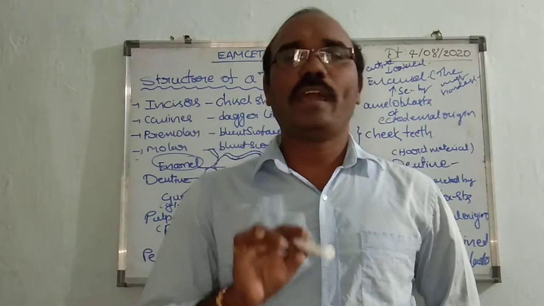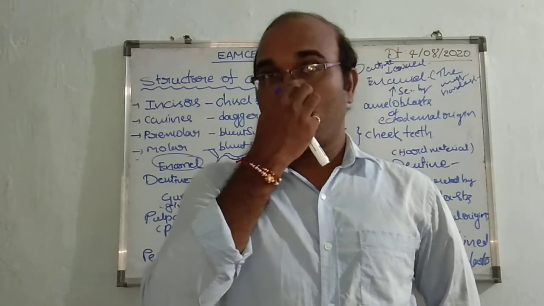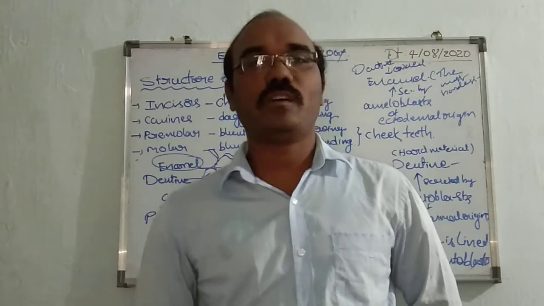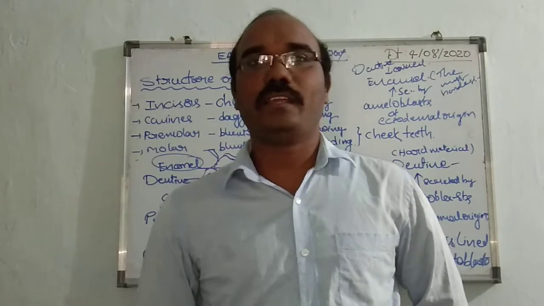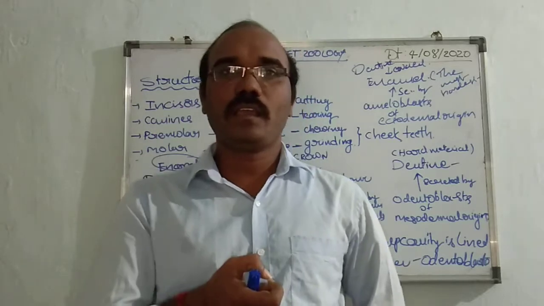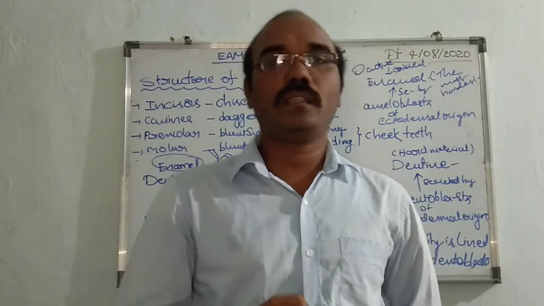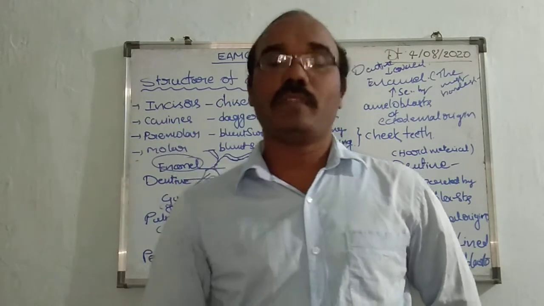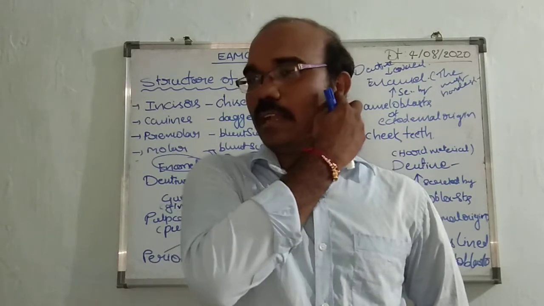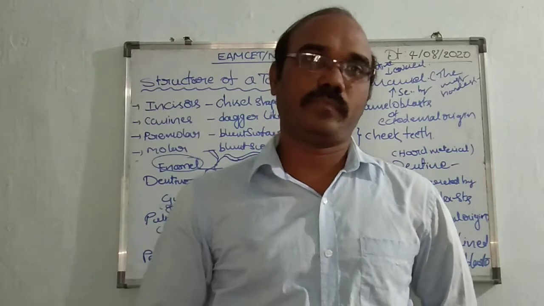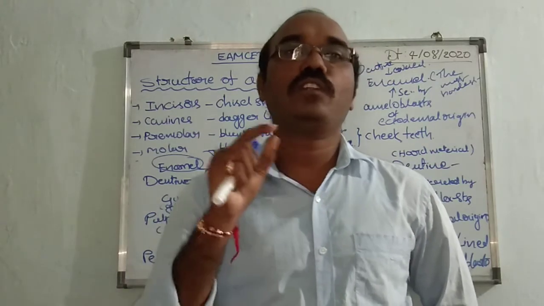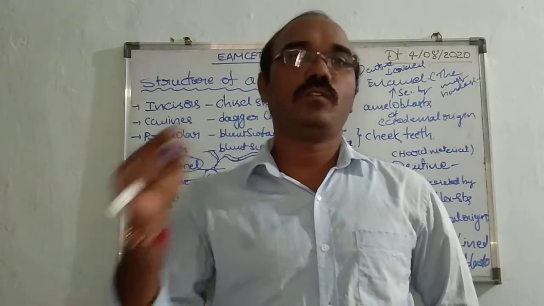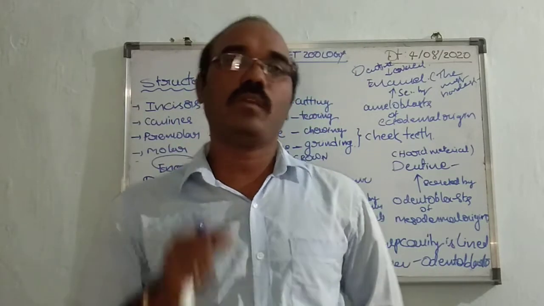In diphyodont dentition, two kinds of teeth are formed in the lifespan of mammals: temporary teeth, also called deciduous teeth or milk teeth, and permanent teeth. The milk teeth are replaced by the permanent teeth. The adult dental formula is 2123 by 2123. In children there are only 20 teeth, and the dental formula is 2102 by 2102.